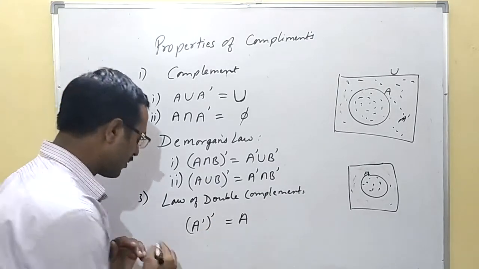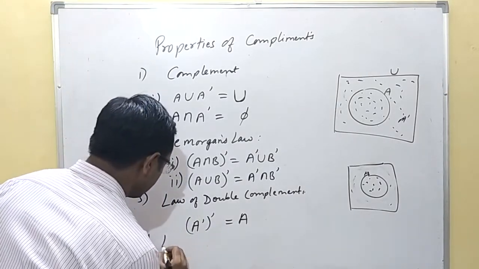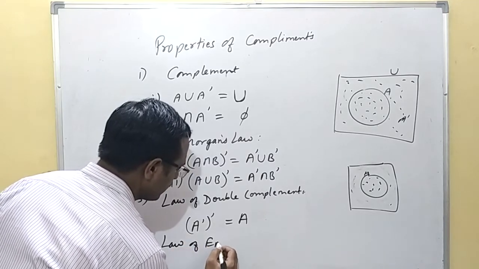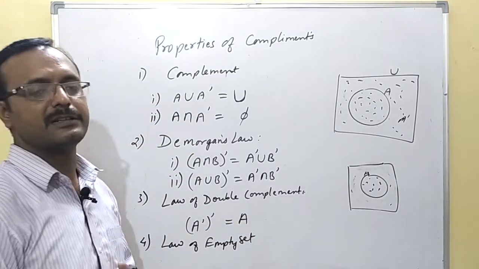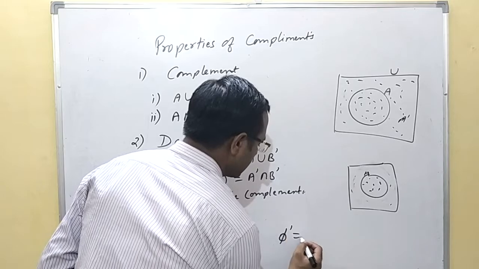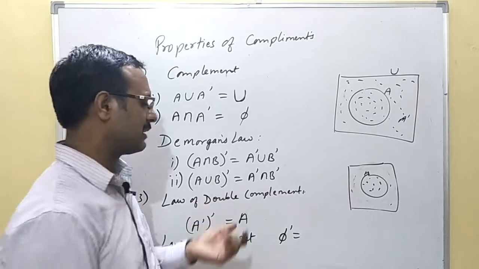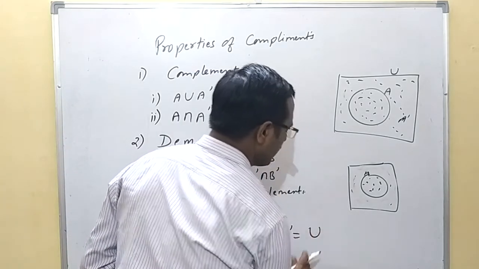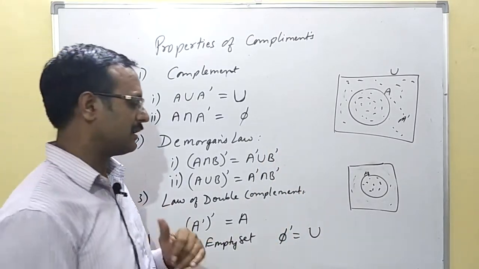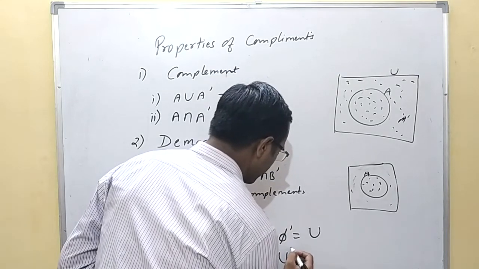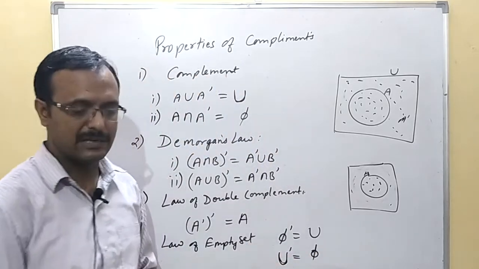Now coming to the fourth law. The fourth law is the law of empty set. So what does the law of empty set say? If you do the complement of a null set, where there is no element in the set, then you will get the universal set. So all the elements of the universal set will be the result for the complement of a null set. Similarly, if you do the complement of the universal set, you are going to get the empty set as the result.